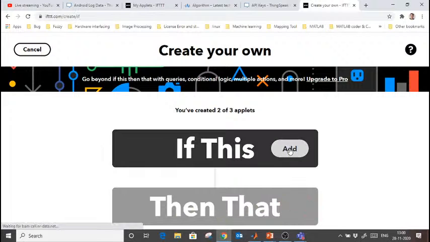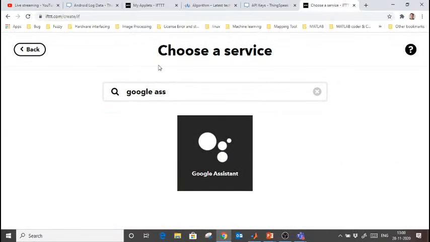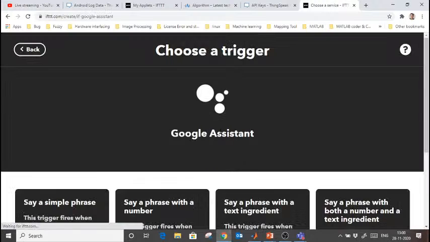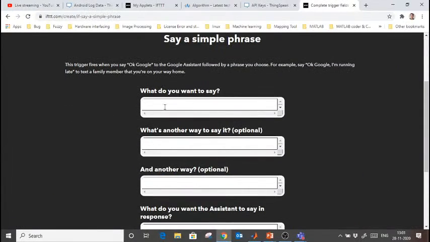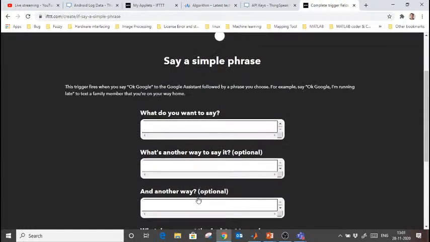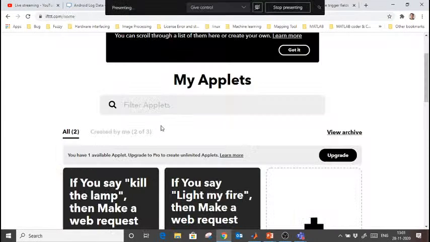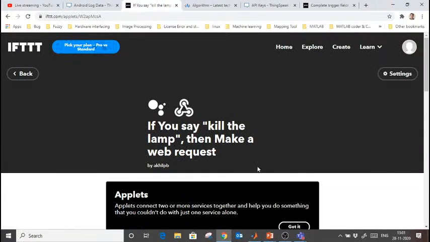First of all, you start from If This and search for Google Assistant. Here is Google Assistant. Start with a simple phrase. Here you write what you want to say to Google Assistant. You can write different words and phrases here and create a trigger for them. Once you create a trigger, when you say it to Google Assistant, it will be executed. I have already created two, one to turn on the lamp and one to turn off the lamp. Let me show you how I created one here.